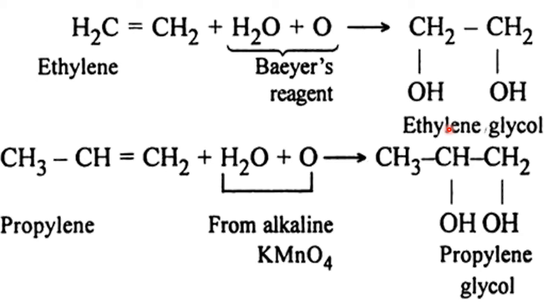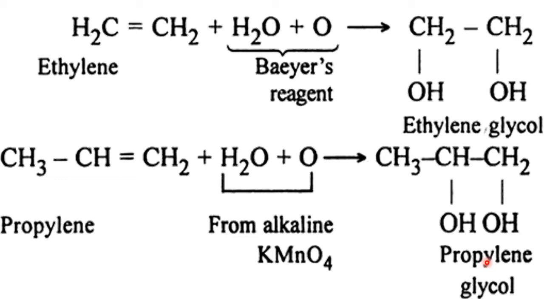Which glycol? See the parent chain, two carbon atoms, so ethylene glycol, or according to IUPAC, ethane-1,2-diol. This is propane-1,2-diol, or propylene glycol. Glycol is the most famous name and IUPAC has accepted the common name which is very popular.